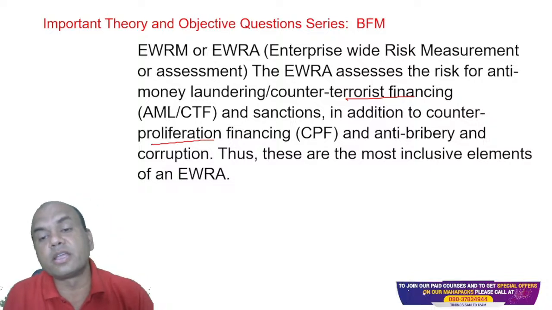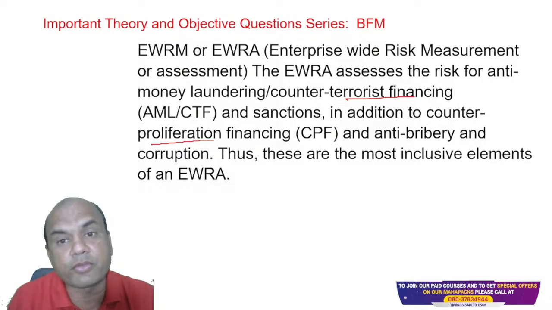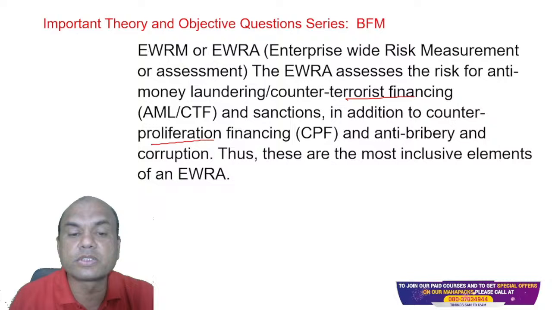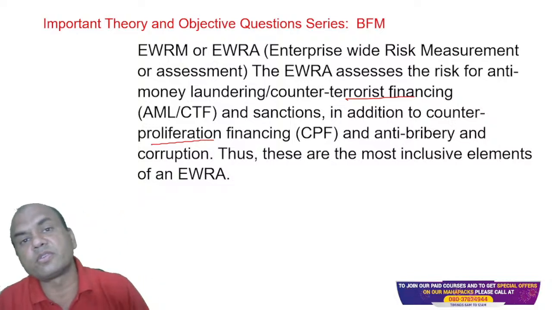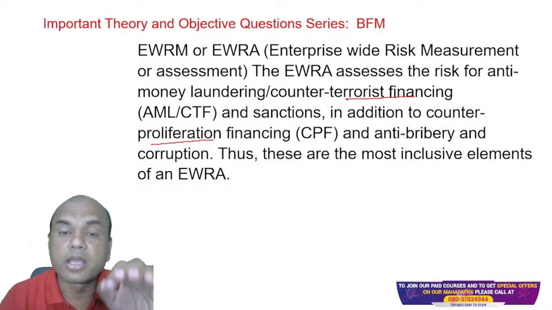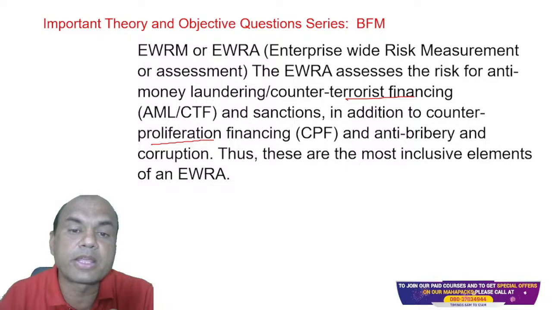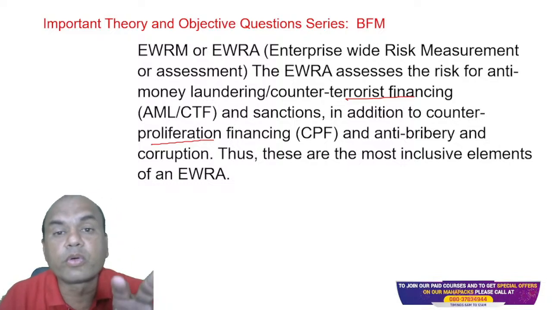So even bribery and corruption is part of this enterprise-wide risk because after all it's a risk, isn't it? Thus these are the most inclusive elements of EWRA or EWRM, right? Remember, whenever you are talking of enterprise-wide risk measurement, it means you are talking of the whole company, not of a specific section.